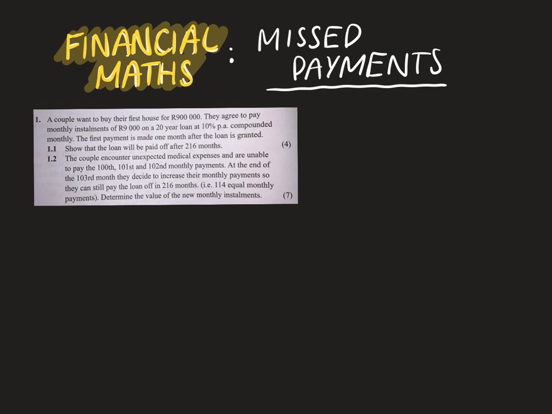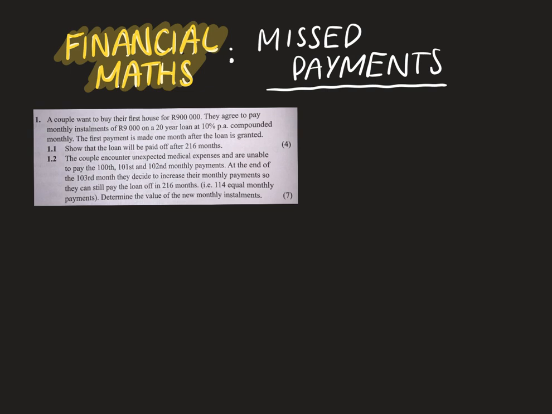But unfortunately, guys, the bank isn't nice. They're not going to say to you, okay, cool, we understand you're running into financial difficulties. Let's pause your loan exactly where it is now, and then you can pick up once you have the funds to continue with the installments. No, it doesn't work like that. What the bank does is they'll say, cool, no problem. We'll stop your loan, but whatever you owe us at that point where you stop making your payments, we are going to charge interest on the amount that you owe us. So that when you start again, the money that you owe us is going to grow for the amount of months you miss your payments. And then you can start again. So you actually end up paying the bank more back when you missed your payments.